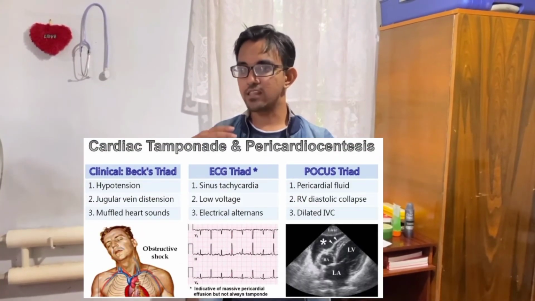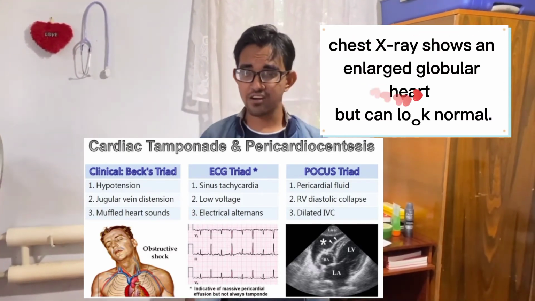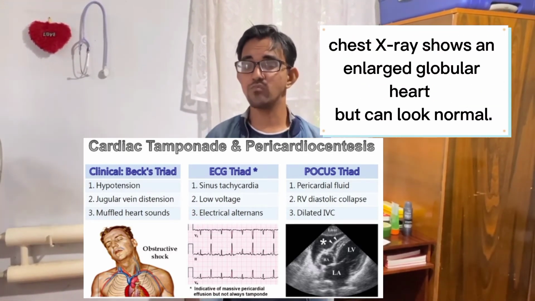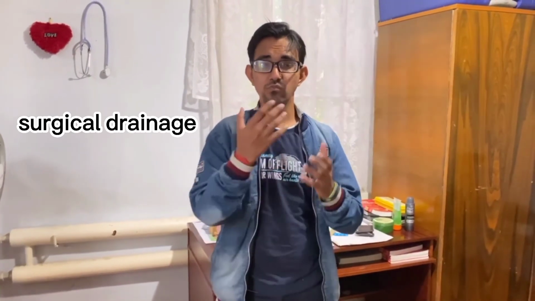The investigation is the echocardiogram, which tells about the accumulation of fluid, and the chest X-ray also tells about the shape of the heart, how it becomes enlarged and globular. The best management is to remove the fluid. It is very necessary in cardiac tamponade, because if you don't remove the fluid by pericardiocentesis, it leads to acute heart failure. This is very important to know about this condition.